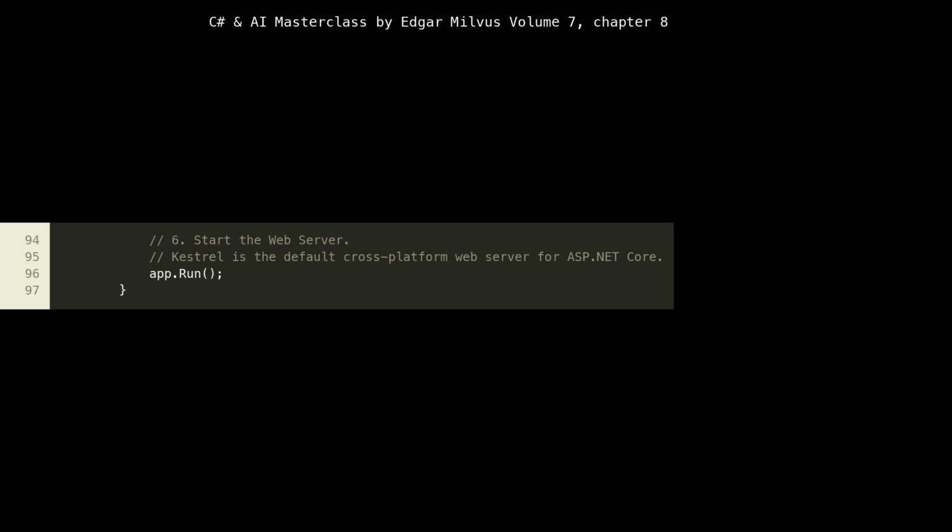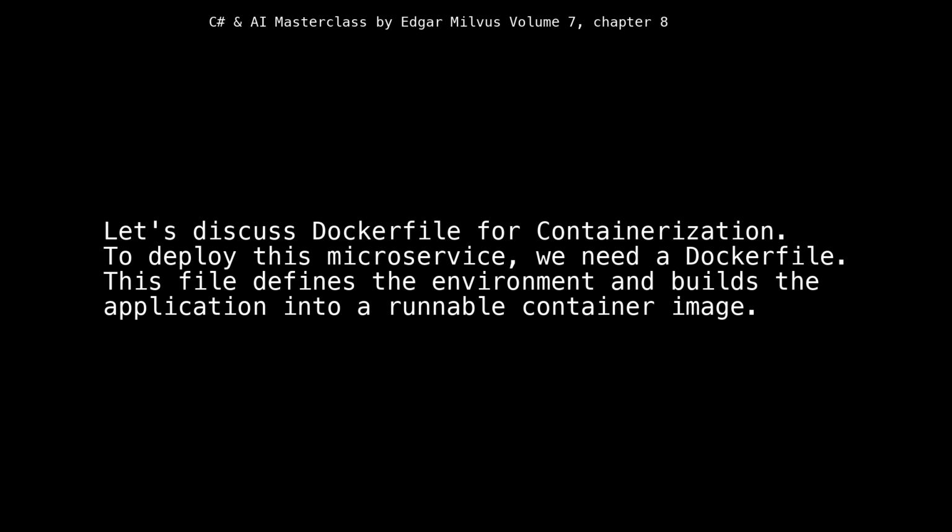In a containerized environment, this is the command that keeps the container alive and serving traffic. Let's discuss Dockerfile for containerization. To deploy this microservice, we need a Dockerfile. This file defines the environment and builds the application into a runnable container image.